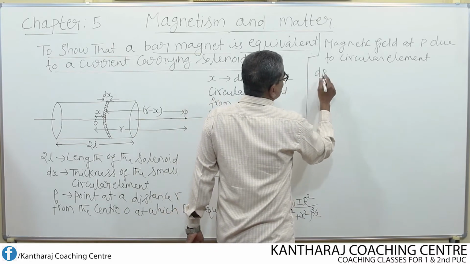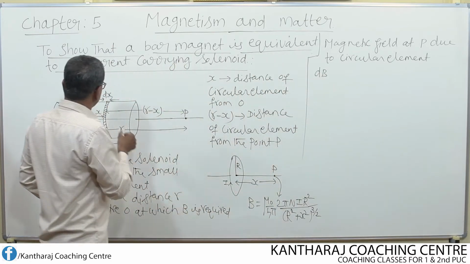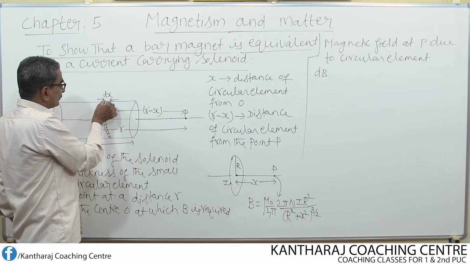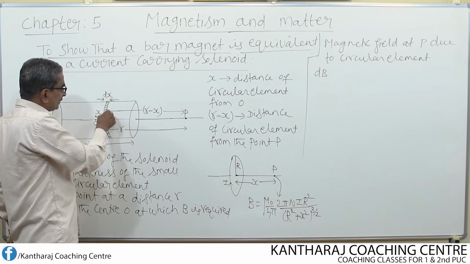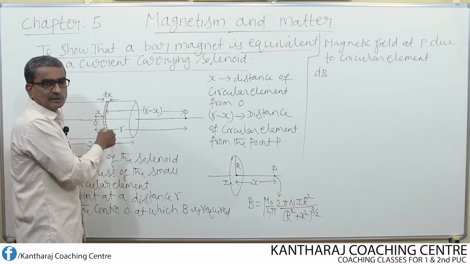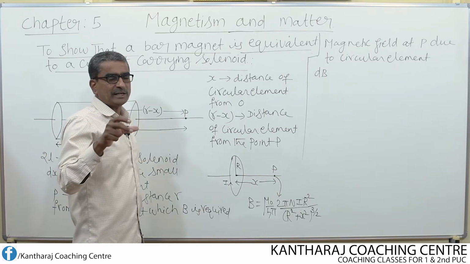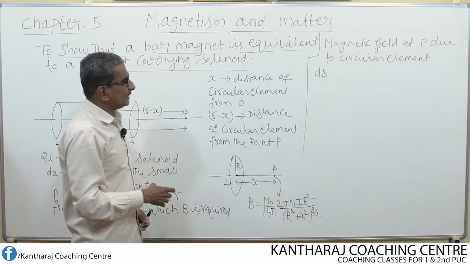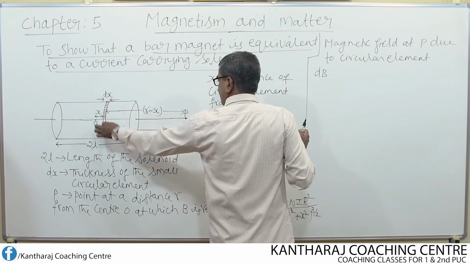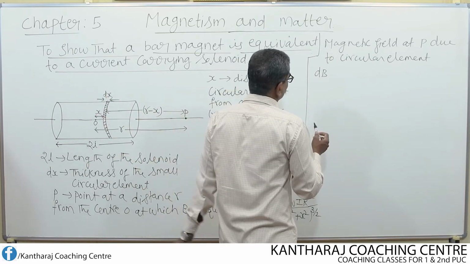I write dB instead of B. The reason is the circular element has got a small thickness dx. So, due to small thickness, only a limited number of turns of wire will be there. So, a limited number of turns of wire will produce only a small amount of magnetic field. Therefore, I write dB, which is a small magnetic field due to the circular element of small thickness dx,